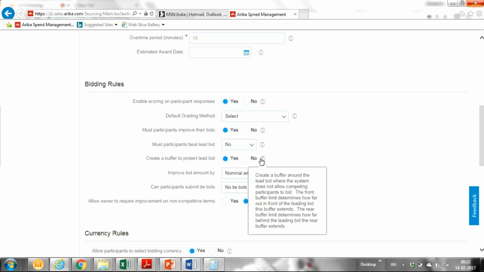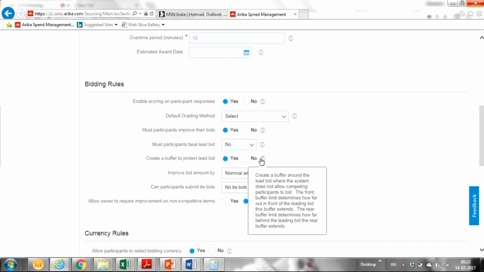Rakesh, suppose the lead bid is 100 rupees, so another supplier has to quote. If he gives a buffer equal to 5, he has to either bid less than 95 or greater than 105, is it? Generally for a reverse auction it should be a decreasing way, so he should bid 95 or less.